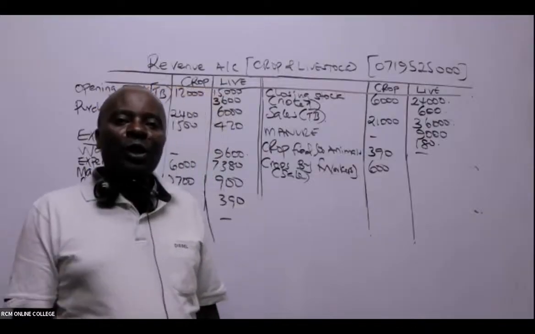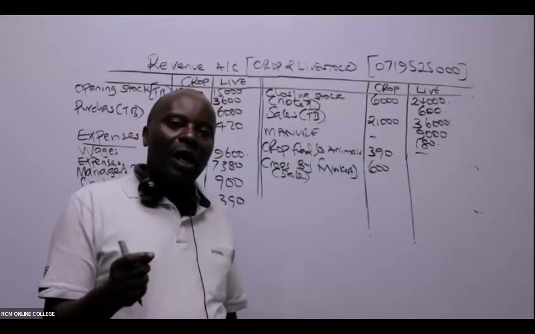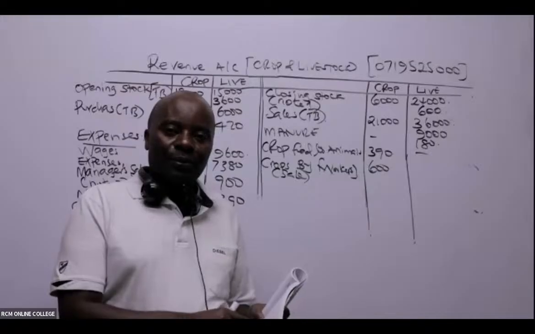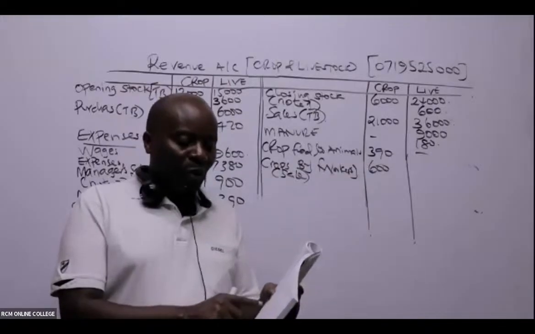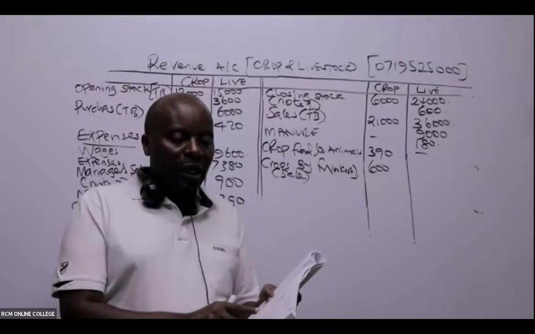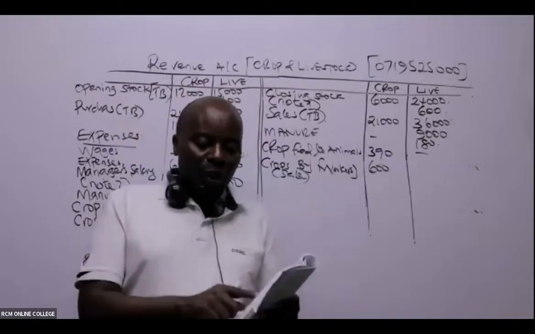It's only unfortunate that they haven't told us out of the 1,200 how much is for the livestock and how much is for the crop. So these are general expenditure. And the general expenses will always go to number 2 of the requirement, where they want us to give them a general income statement. So this one here will not touch us there.